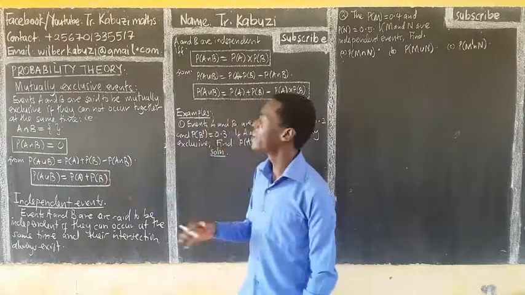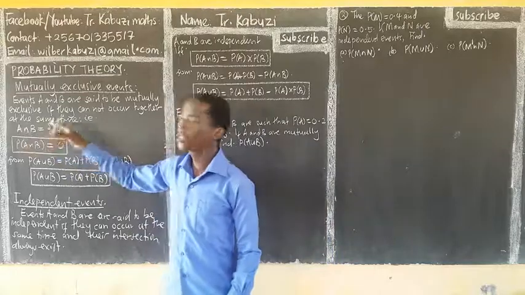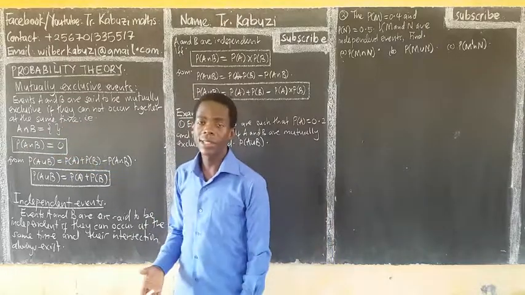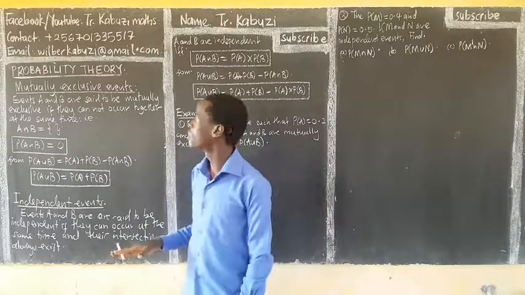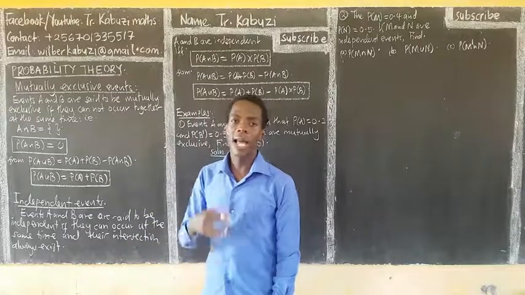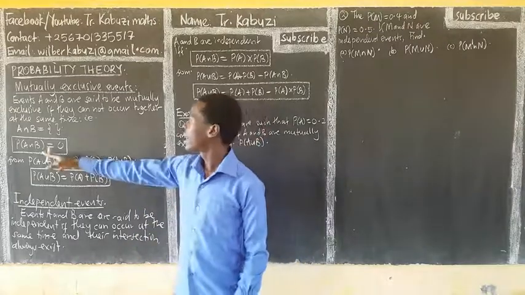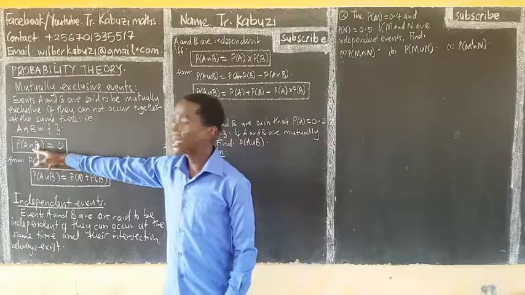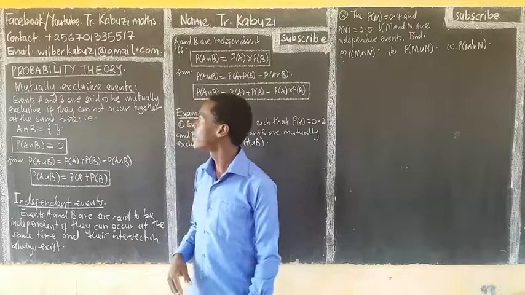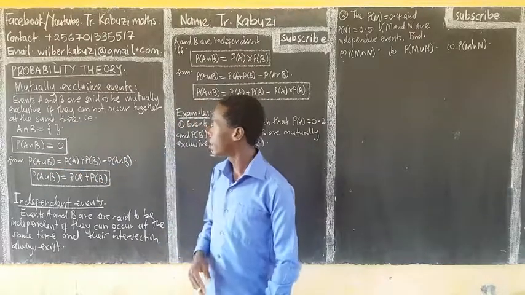So that's the idea. It means that the intersection of those two is impossible, so their probability of occurring together is automatically zero. The moment you say that two events are mutually exclusive, it means that the probability of them occurring together, the intersection, is always zero.